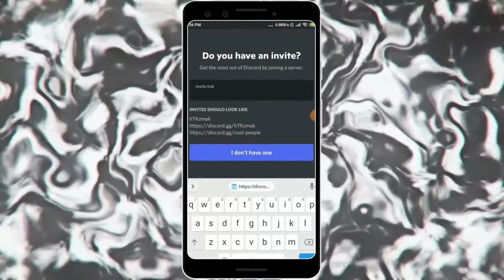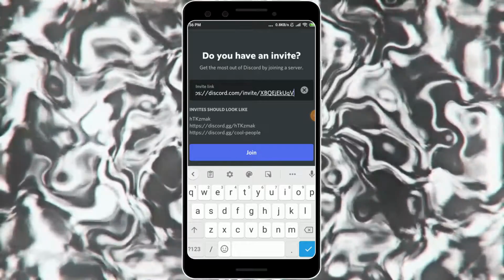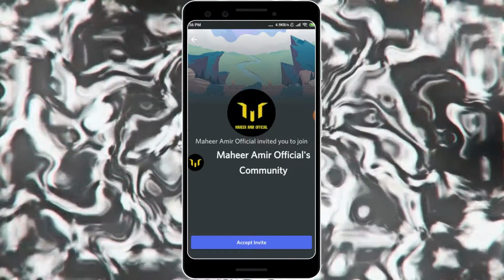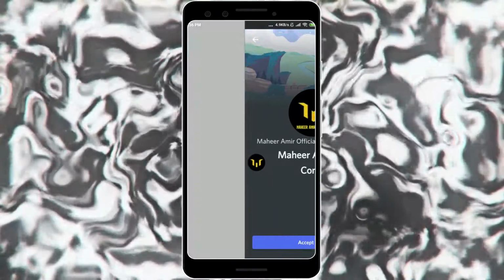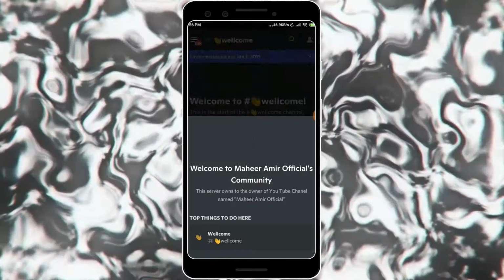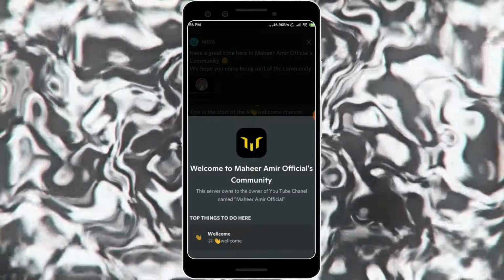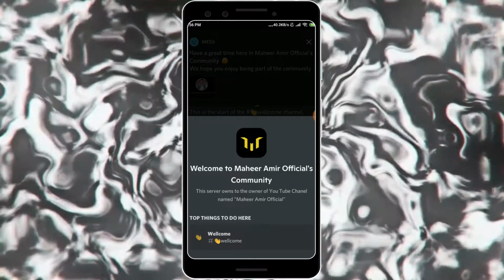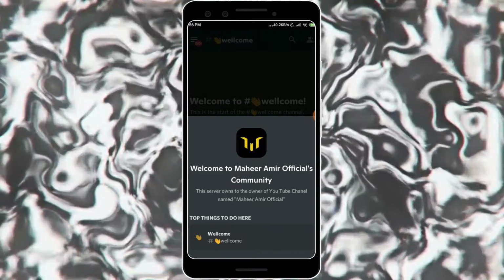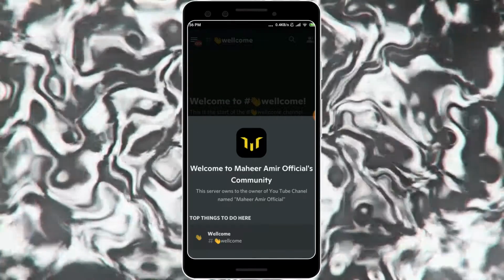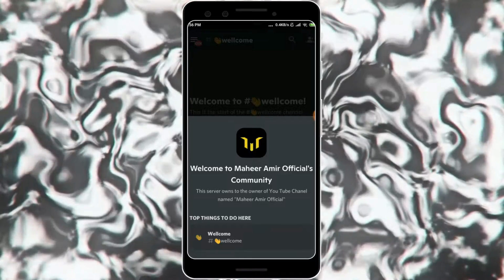Then paste the link that we have just copied, click on join, then accept invite, and now you will see a pop-up right here. Watch here carefully, because many of you don't do the requirements and were maybe kicked by the bot, so watch carefully to do the rules.